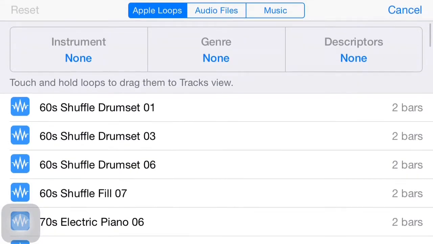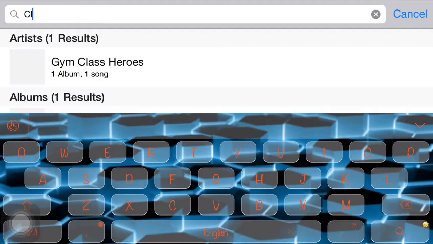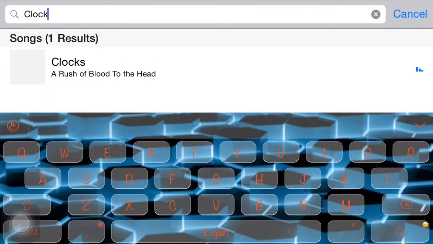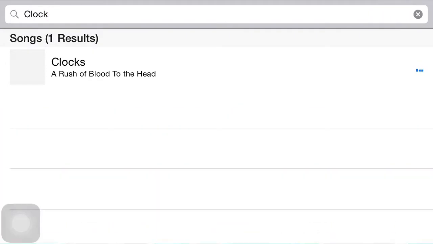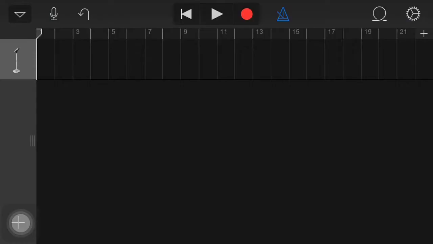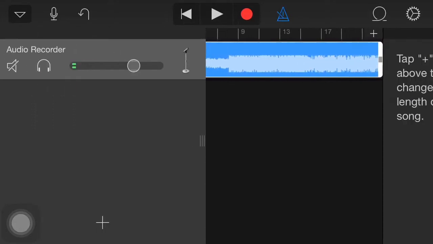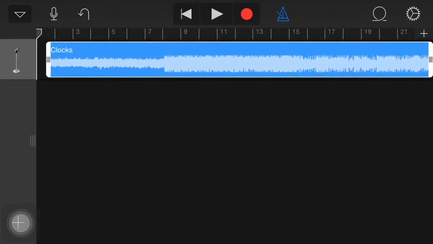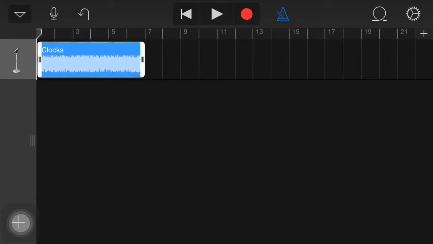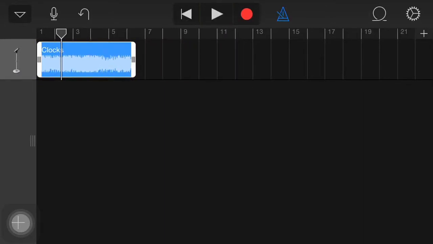Click the loop, then click on music, and you can search for the song you want. So let's say I wanted to make Clocks a ringtone. If you just tap on it, it'll just play it. If you hold on it, then you can drag it here, and then you can tap on it and resize it. Now you can resize it, move it, whatever. You can just play with it and figure out what you want.